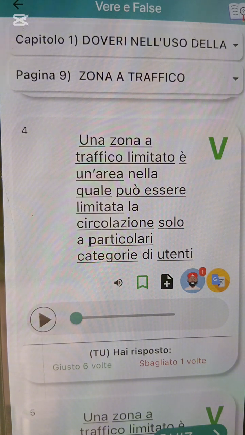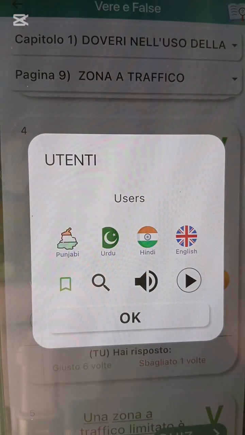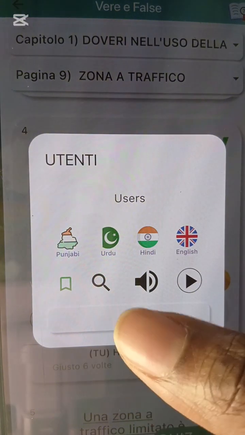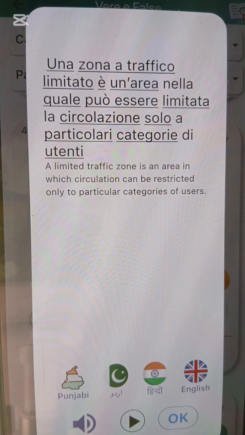Limited for the circulation of only some particular category of users. Utente means users. Now let us put it in English. It says a limited traffic zone is an area in which circulation can be restricted only to particular categories of users. It could be that they tell you now that vehicles above 3.5 tons cannot transit.